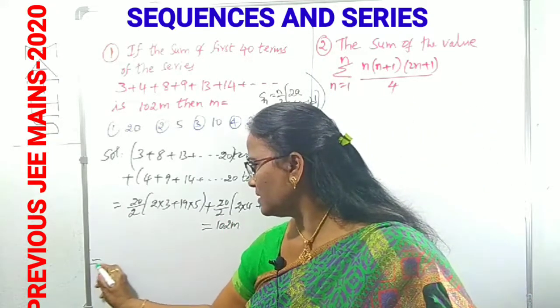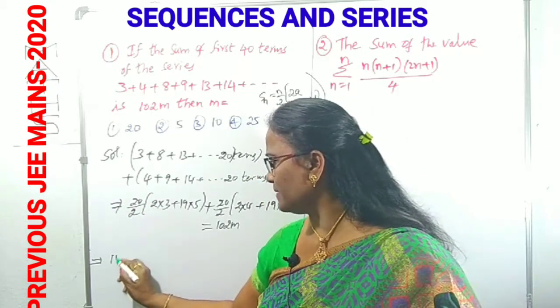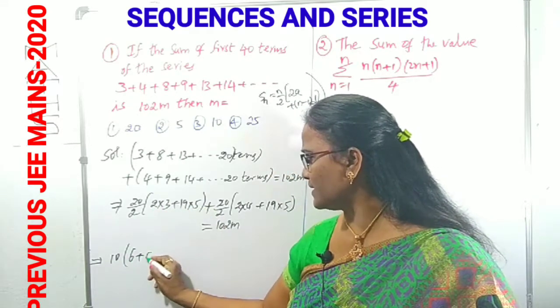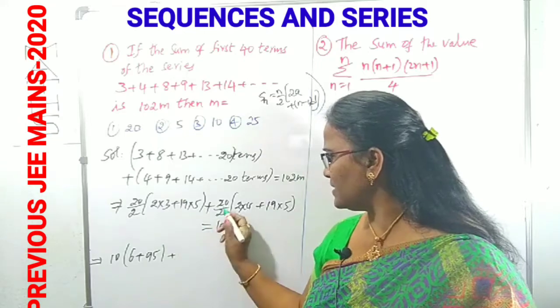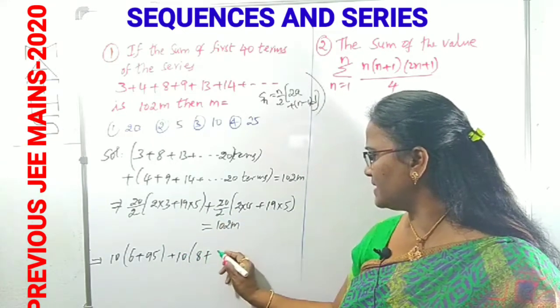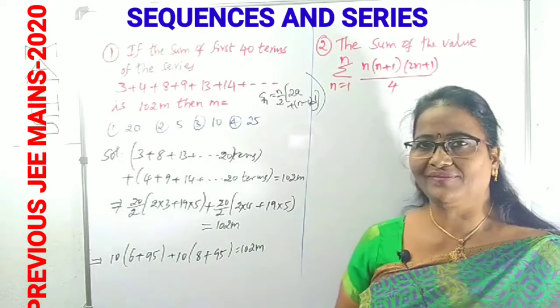Now we can observe that I am using the implies better. 20 by 2 is 10. 2 into 3 is 6, plus 19 into 5 is 95, plus 20 by 2 is 10, 2 into 4 is 8, plus 95, is 102m.